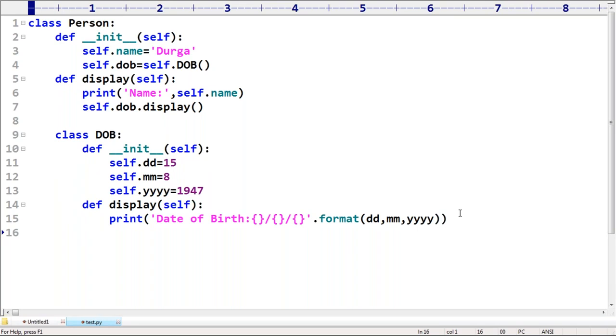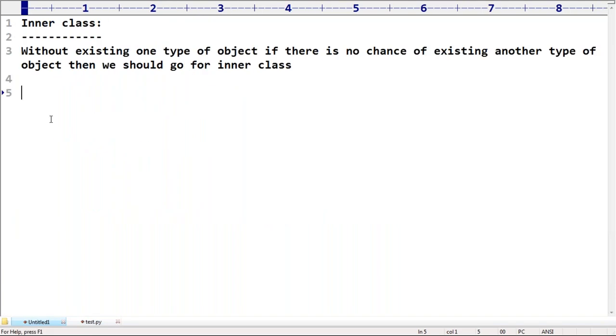Next, why are you writing self.dob? Here just observe very carefully. This is the hard coded value, Shivateja, hard coded value. But have you observed our previous code? First we have to create the outer class object.